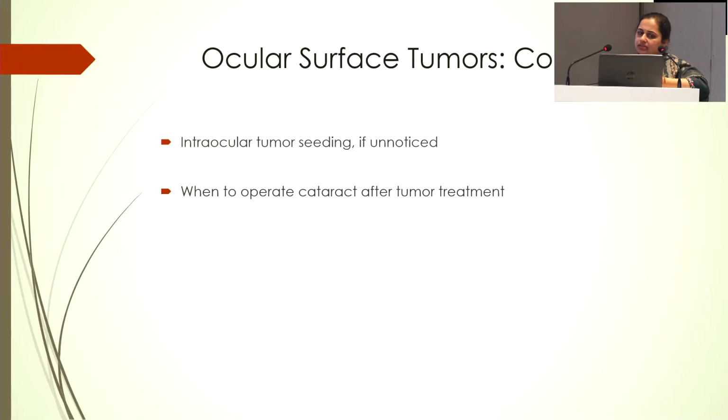Because of these concerns, you can actually make an extraocular tumor intraocular by seeding, and obviously wait for 3 months to check that it is not recurring, and then go ahead. Obviously, base and margin clearance is important.